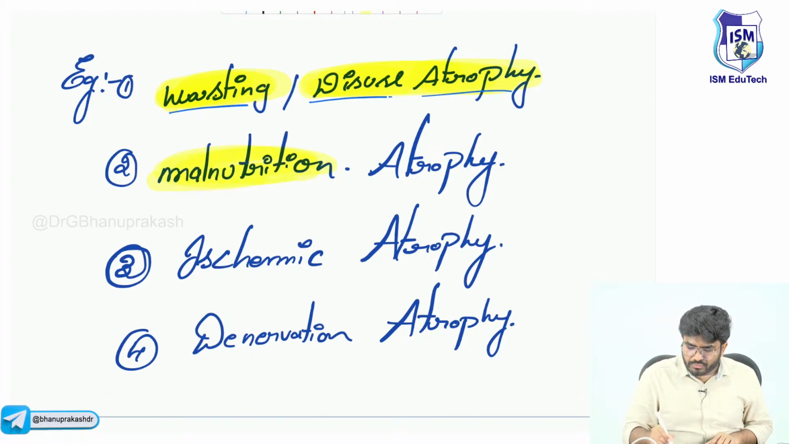Next, malnutrition atrophy. You are not giving proper nutrition to the cells. If you are not giving proper nutrition to the cells, there is more catabolism inside the cells, and the cells will start to become small in size. So that is malnutrition atrophy. No nutrition, the cell size will decrease, and tissue size will decrease.